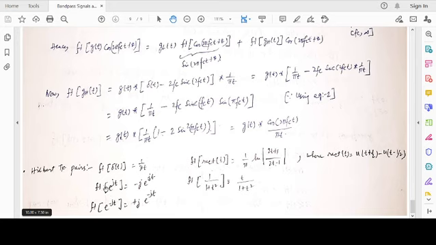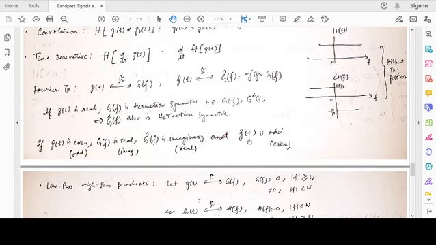Hilbert transform of e power jt is minus j e power jt. From there you can derive cosine and sine. Hilbert transform of e power minus jt is plus j e power minus jt. Hilbert transform of a rectangular function, we did for a pulse. Just shift the pulse from 0 to tau to minus tau by 2 to tau by 2. We are not deriving it again. So the rectangular function, an even function, is ut plus half minus ut minus half. So the Hilbert transform would be, just substitute in the derivation which we did last class.